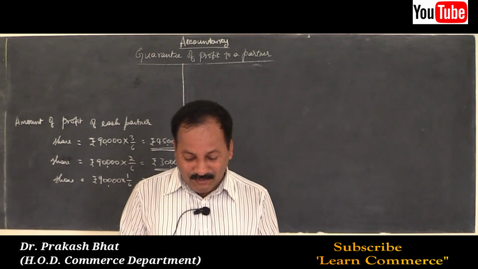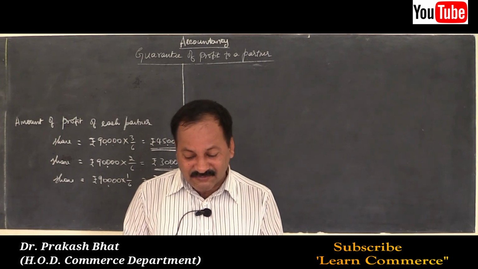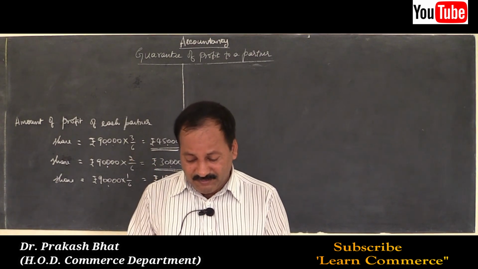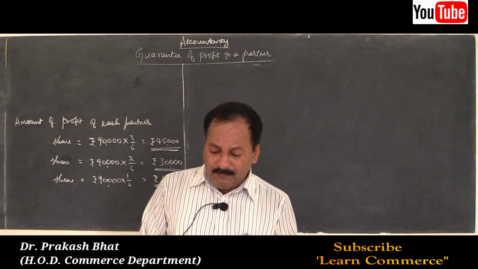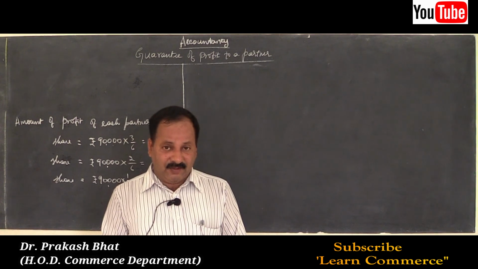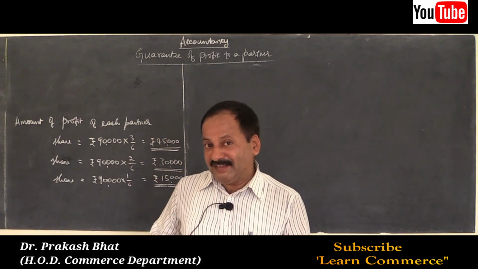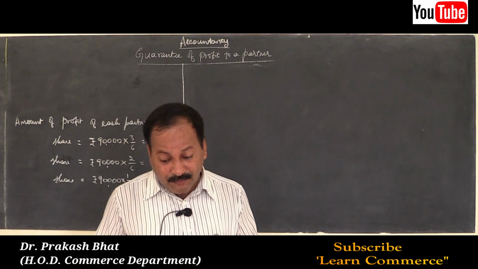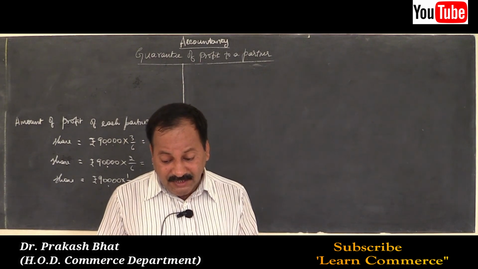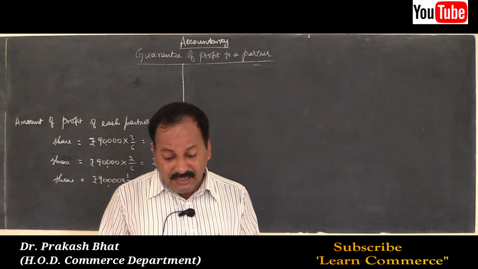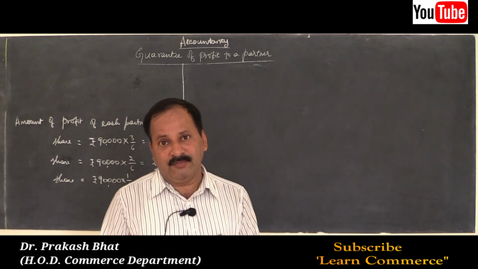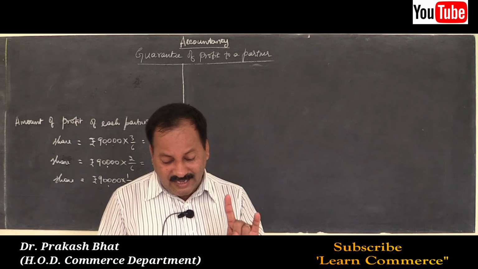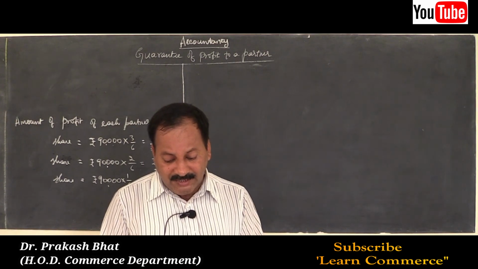His share of profits will not be less than rupees 25,000. Same amount was guaranteed in the previous problem also, 25,000. Total profit of the firm was rupees 90,000, same profit again given here. The difference is that calculate share of profits for each partner when the guarantee is given by Roja alone. Only Roja gave the guarantee and Usha didn't give any guarantee.